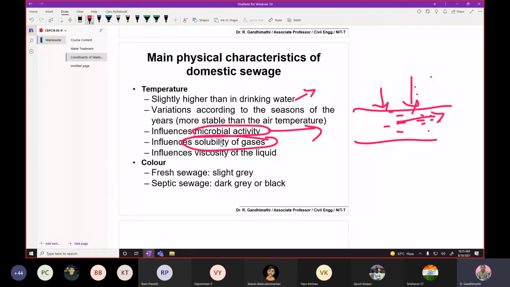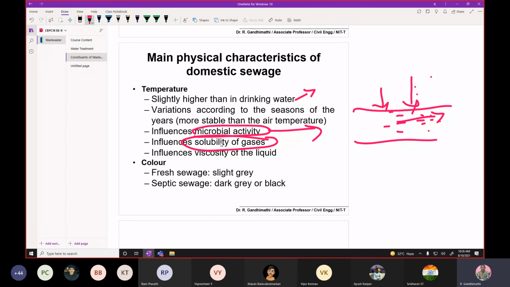Then color. If the sewage is brown or gray, it indicates it may be recently originated, a fresh sewage, for example from washing utensils in the kitchen. But if you store it for some period, it may turn dark or black.